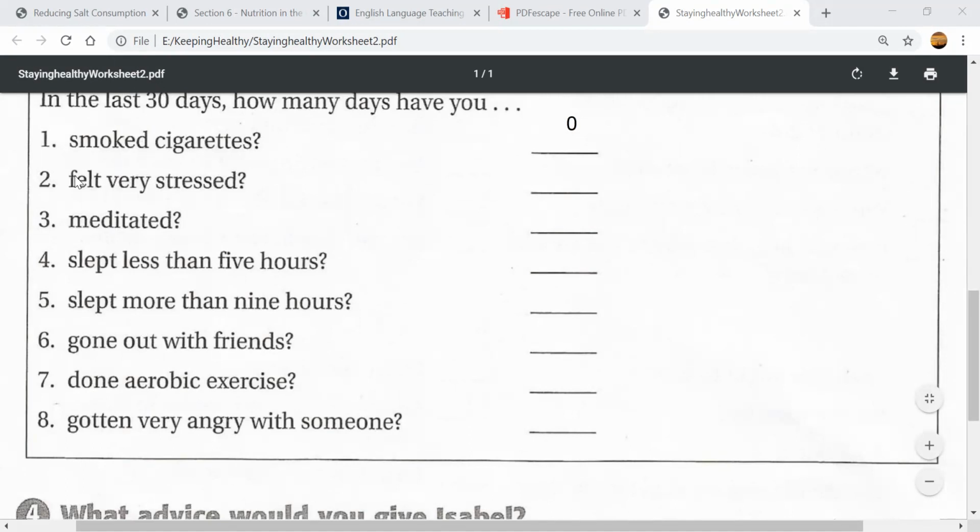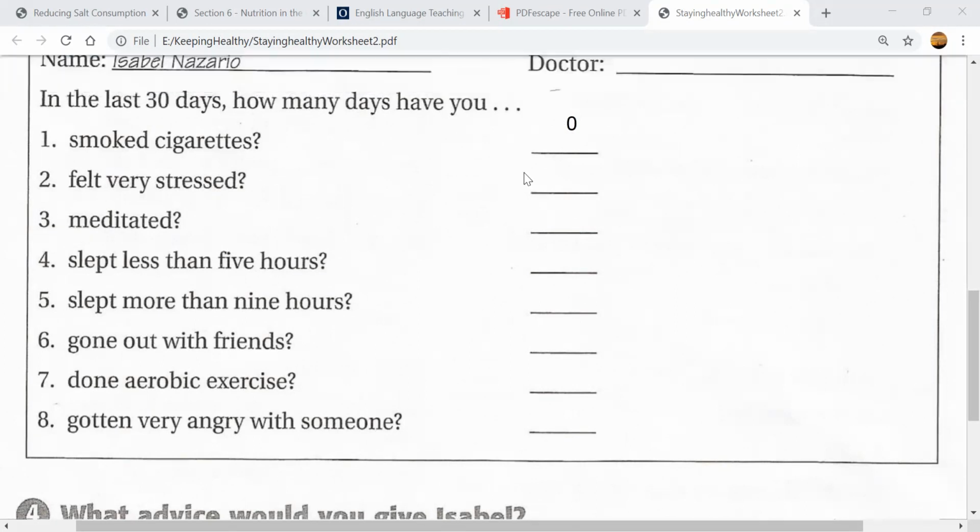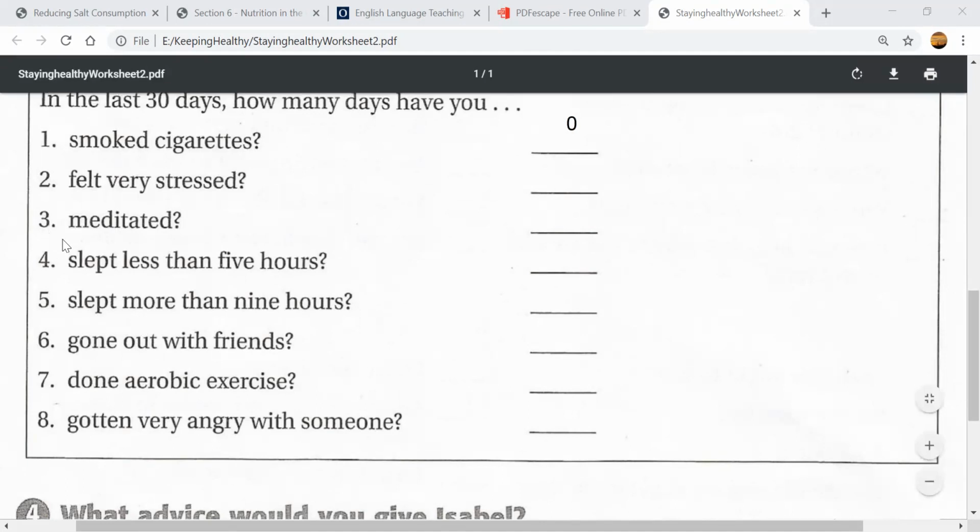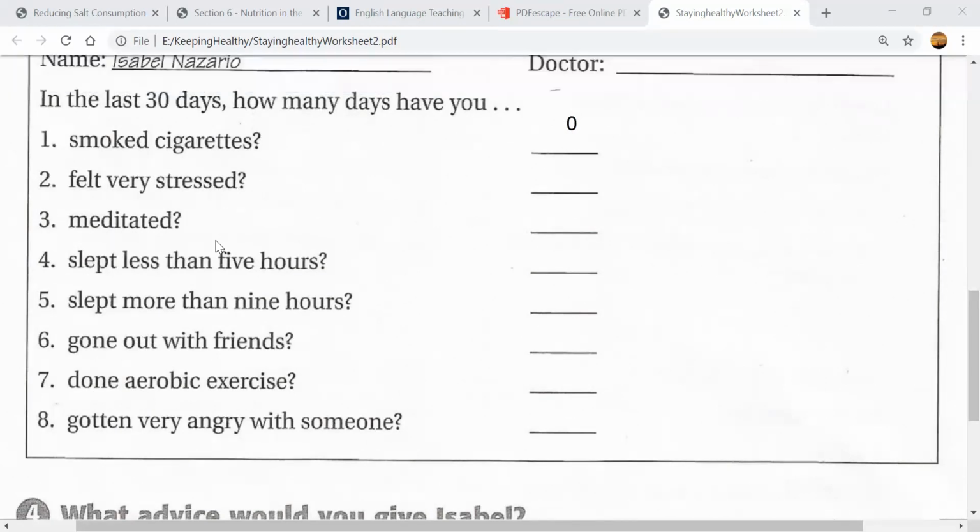How many days have you felt very stressed? Okay, we know stress. How many days? So you count 1, 2, 3, 4. How many days in the last 30 days have you meditated? Meditated is like relaxed, and not relaxed, but just take some time out for yourself and be quiet and maybe do yoga or think, okay?